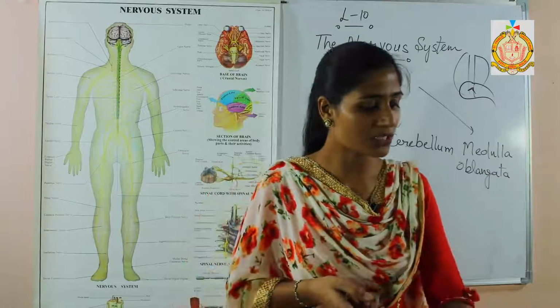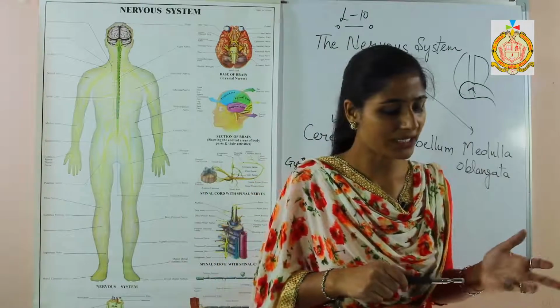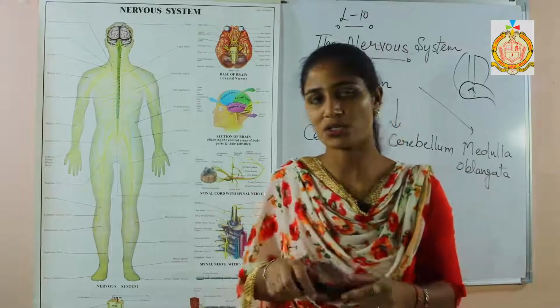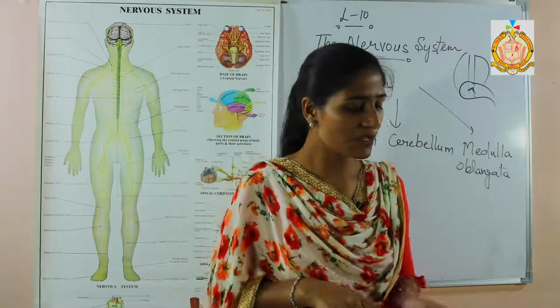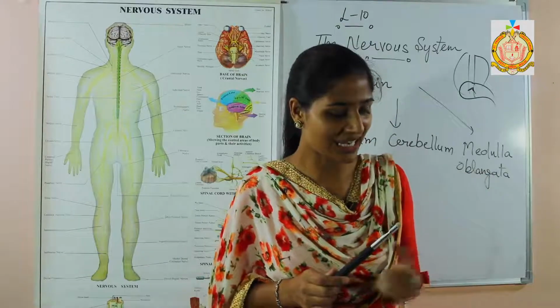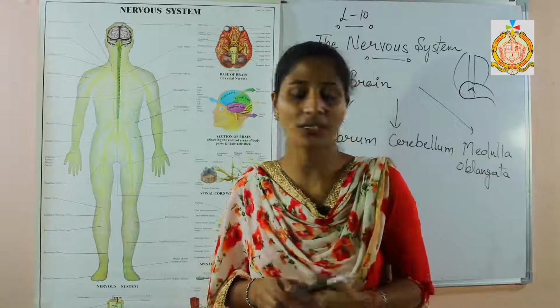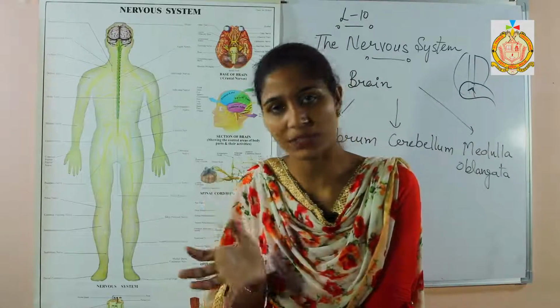Next we are going to discuss the medulla oblongata. The medulla oblongata is located at the base of the skull. That is its location. Its main function is to control the activities of the internal organs, for example the peristalsis movement of the alimentary canal and the movement of breathing. In short, we can say that it is responsible for controlling our involuntary activities.